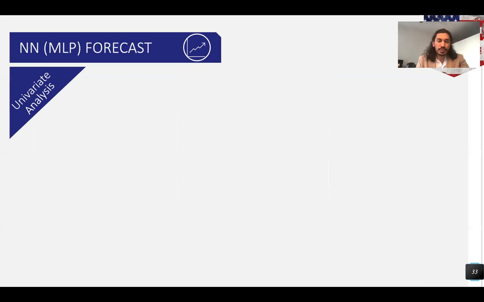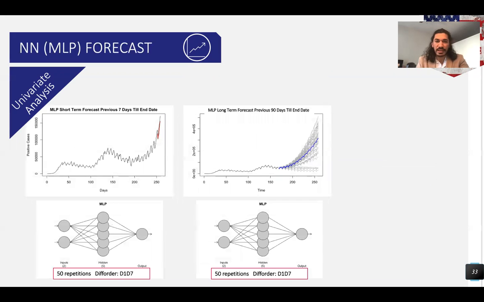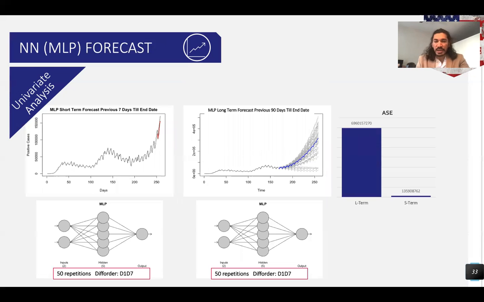Next, we built neural network MLP models, and this is our forecast for 7 days and 90 days. We mostly used all the default parameters, except that we used the mean for our 50 repetitions. All the gray lines that you see here are different networks, and it calculates the mean of all of them, which is the blue line and the red line that you see. And again, it's much better for the short term compared to the long term.